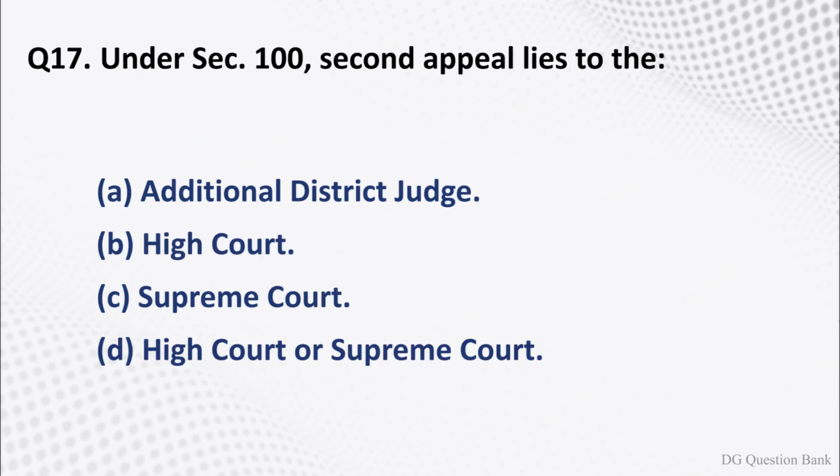Question number 17. Under section 100, second appeal lies to the. The options are option A, Additional District Judge. Option B, High Court. Option C, Supreme Court. Option D, High Court or Supreme Court. The right answer is option B, High Court.